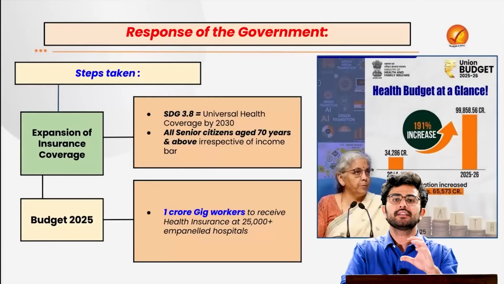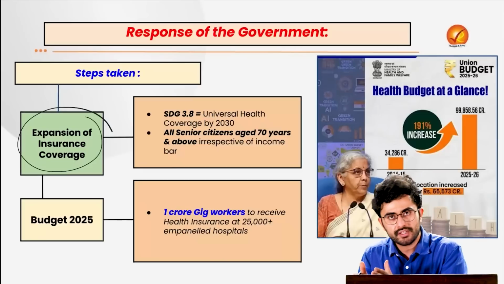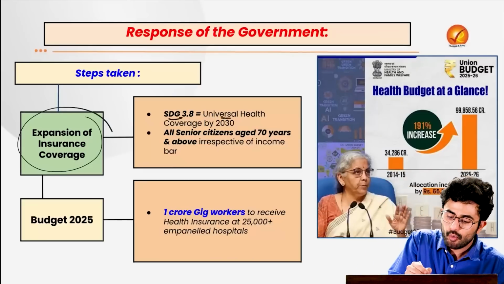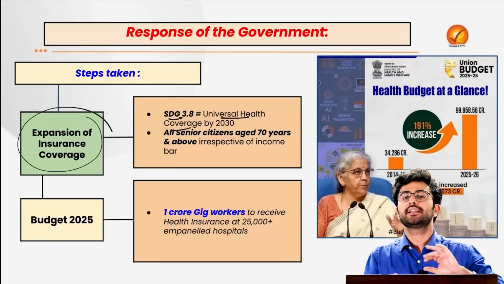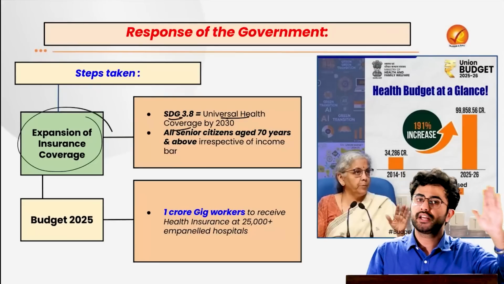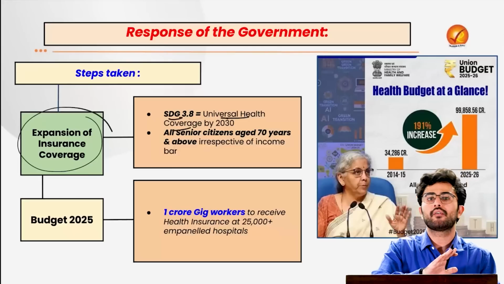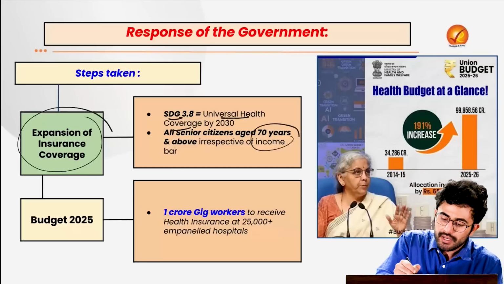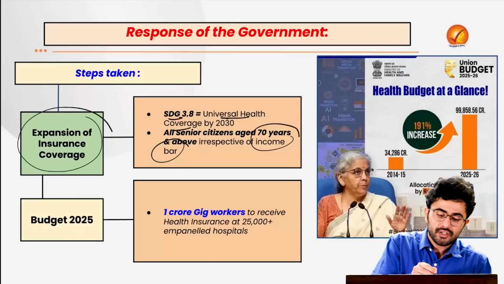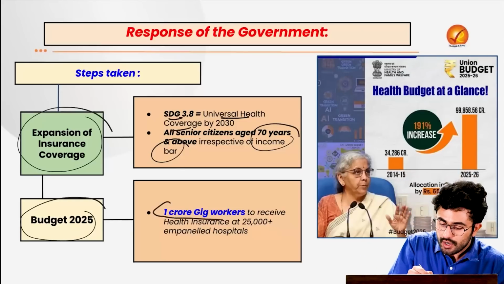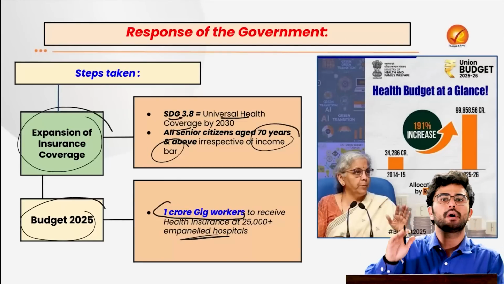However, the government has taken several innovative steps. For example, it has expanded the insurance coverage to achieve the idea of SDG 3.8, that is universal health coverage by 2030. Recently the government has said that all senior citizens above the age of 70 years, irrespective of any income, whether you fall in the poverty line or not, will be able to avail Ayushman Bharat or the health insurance scheme. And in the budget 2025, the government has said that 1 crore gig workers can now also avail treatment under this Ayushman Bharat.